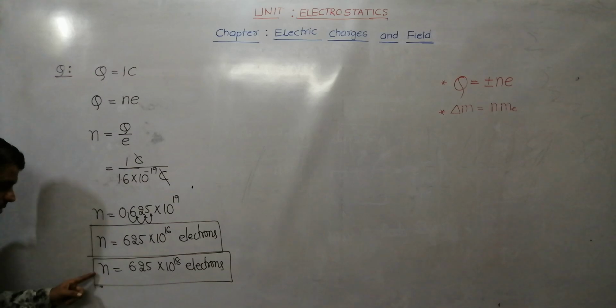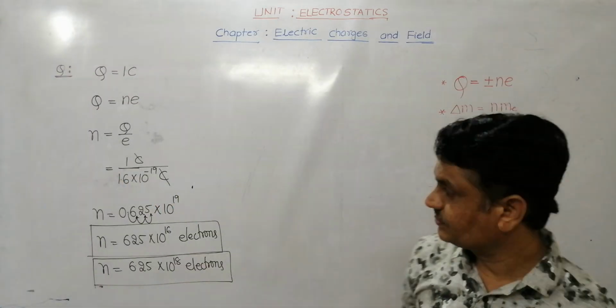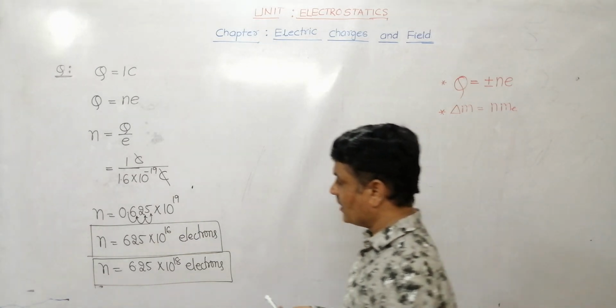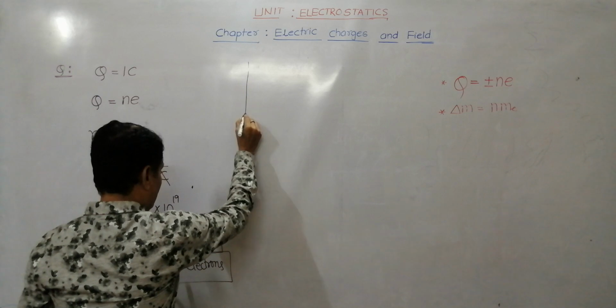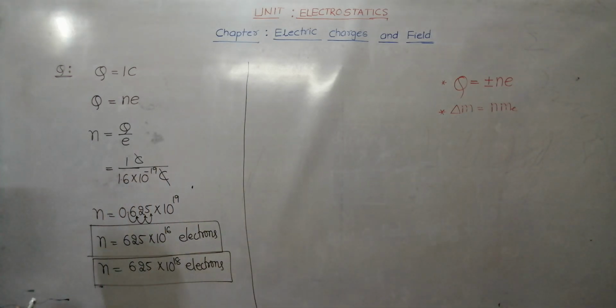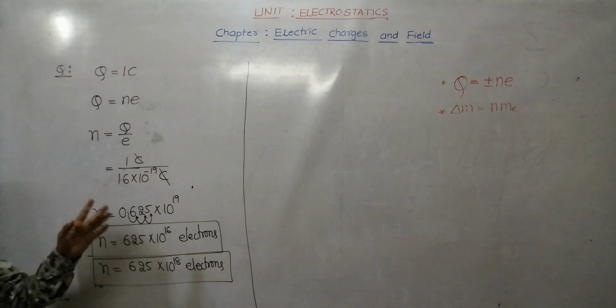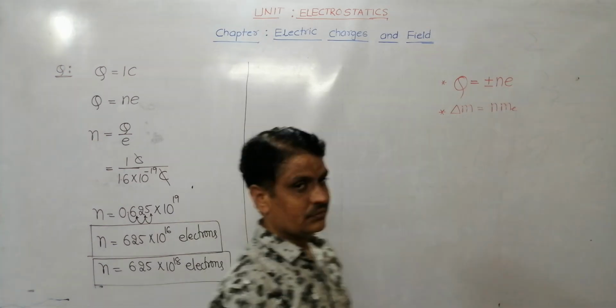You can remember this or this; it is left to you. Next, to make a body charged 1 coulomb, we must remove 6.25 into 10 to the power 18 electrons. Are you clear? Right. Next.